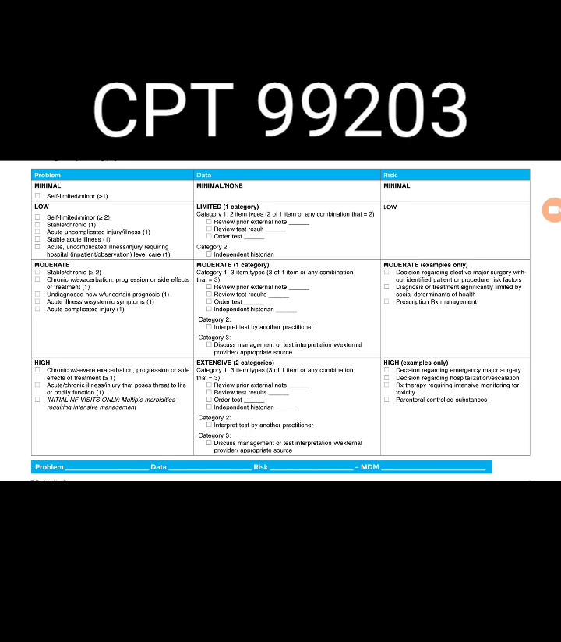So if we look at that presentation, that is justification for a 99203 when we are looking at a medical decision model. There are two problems addressed, fatigue and headache, and they're uncomplicated. The data that I reviewed would be the labs. There's a CBC, a CMP, and a TSH that I ordered. And then the risk is low, and there's no new prescriptions. So that is an example of a 99203.